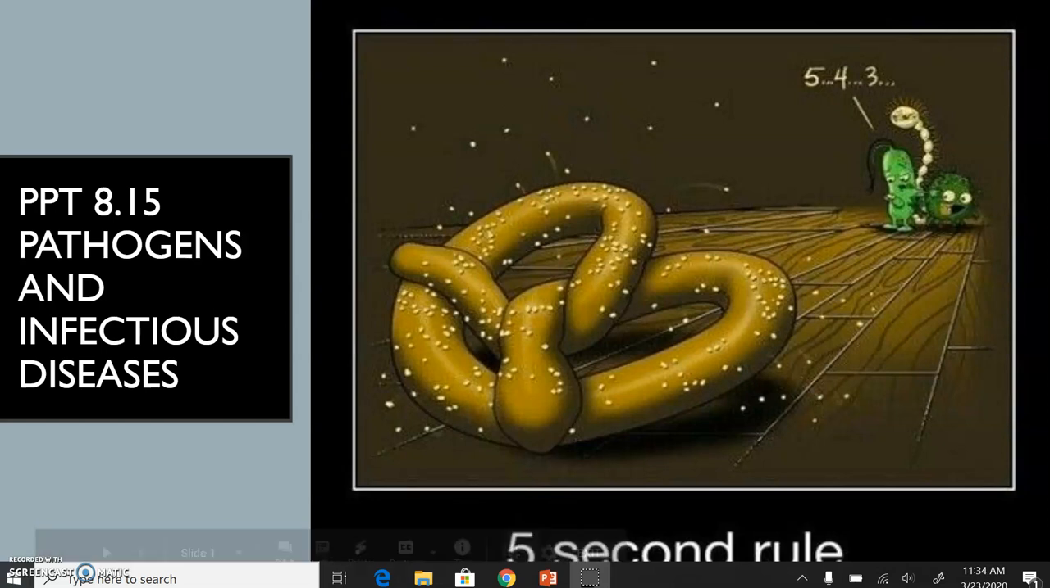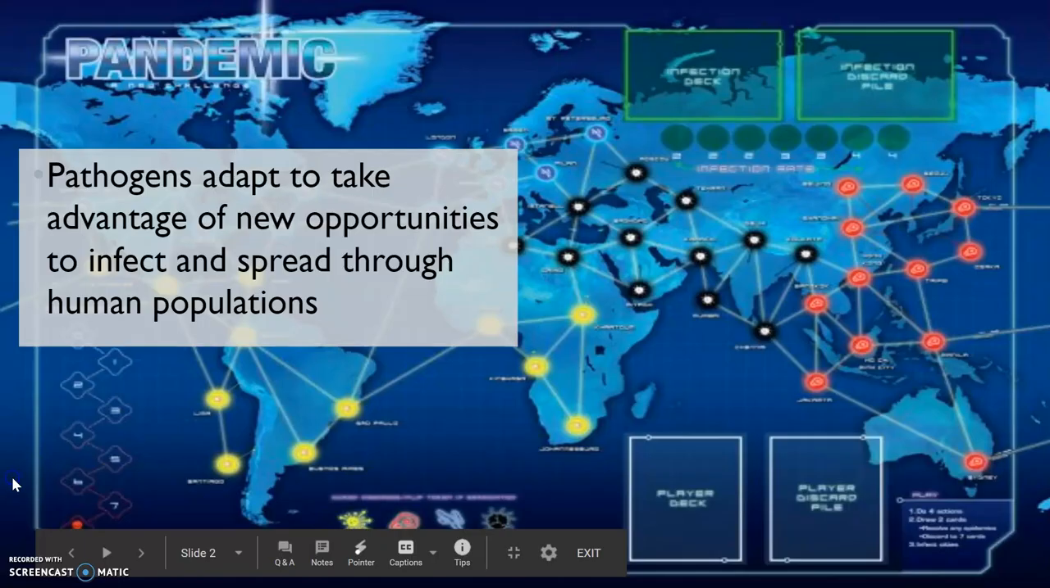Hi, for our last section of Unit 8, it's on pathogens and infectious diseases. I think this is hilarious, like the germs count down to 5 before they get on something. That's just kind of funny. I can make this unit fast because we are living this right now, and I'm just going to review a couple of previous infectious diseases that have swept through different parts of the world.